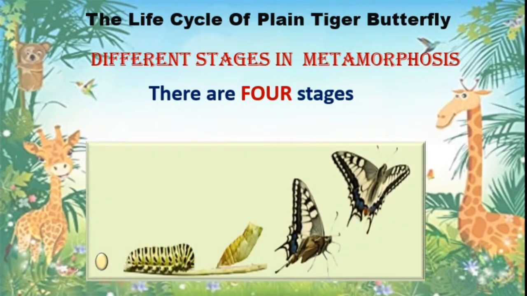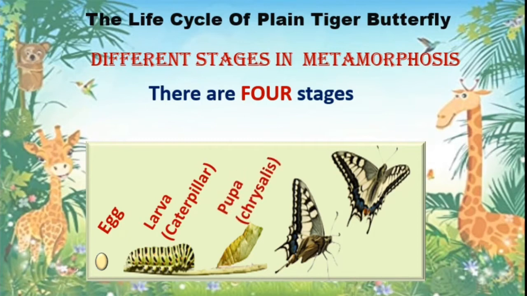First one is butterfly lay eggs. Number 2, larva or caterpillar is the second stage. Pupa chrysalis is the third stage. And the adult butterfly is the fourth stage.